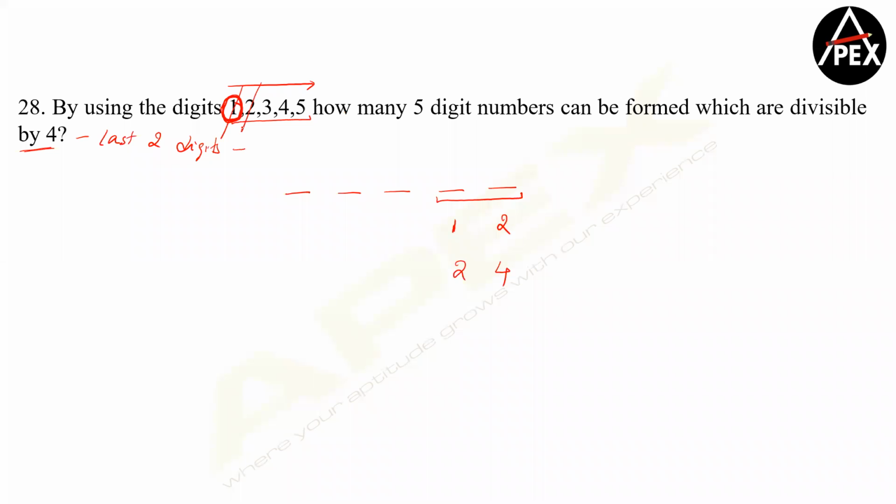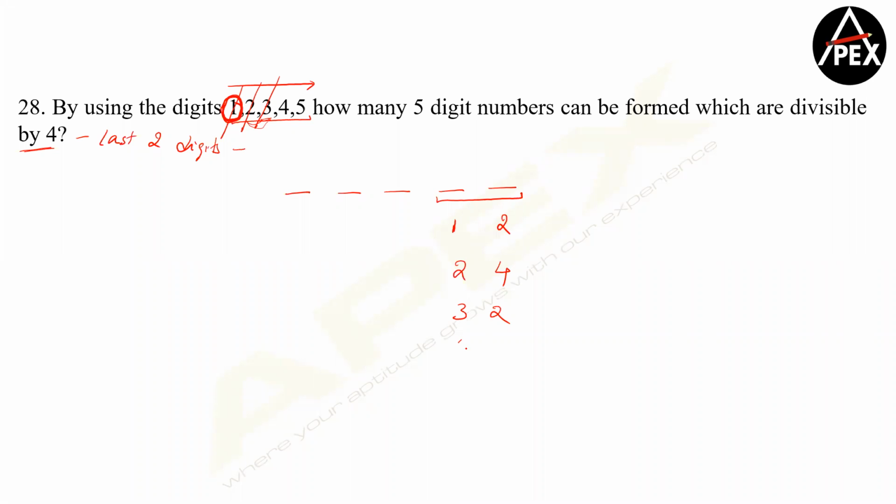So 1 done, 2 also done. Let's go with 3. With 3, the 2-digit numbers divisible by 4 are 32 and 36. We can have a 32 available, but we can't have a 36 available. So 3 is also done. With 4, I can have either a 40 or a 44. Clear? Or a 48, which is again not possible because we are going without repetition.